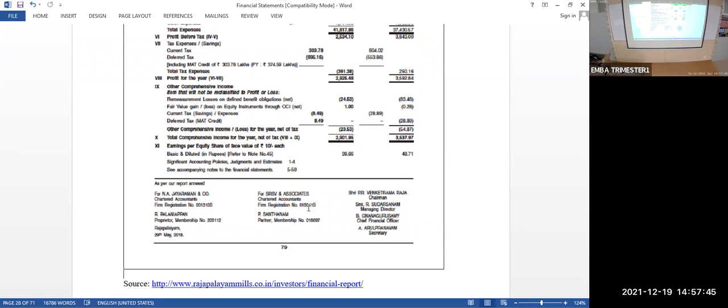Then it has to be acknowledged by the managing director. Look at this, the managing director is acknowledging it, the chairman is acknowledging it, the CFO is acknowledging it. After these signatures are done, it needs to be published in the newspaper or in the public domain, or any other medium. It's compulsory.